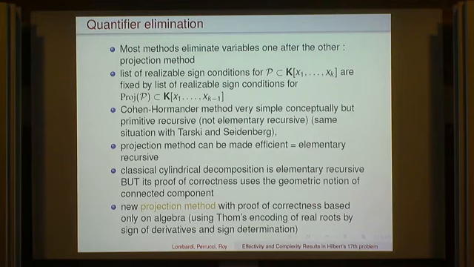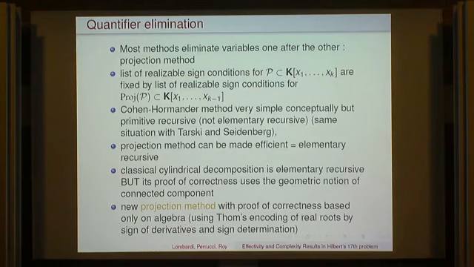So what's the projection method? We want the list of realizable sign conditions for a family of polynomials, and they are going to be determined, or computed, from a list of realizable sign conditions for a family, which I call the projection of P, which now depends on one variable less. This was the initial method of Tarski and Seidenberg. There is an especially nice and elementary proof by Cohen or Hörmander, but all of them are primitive recursive.